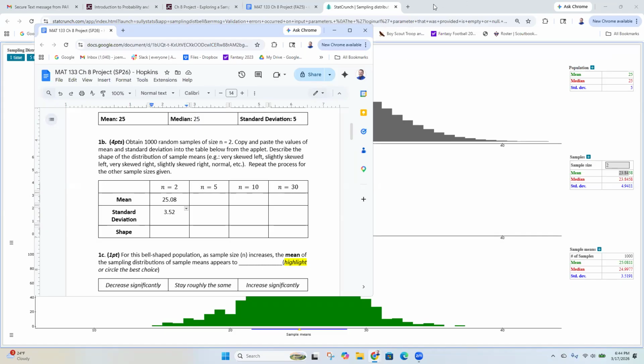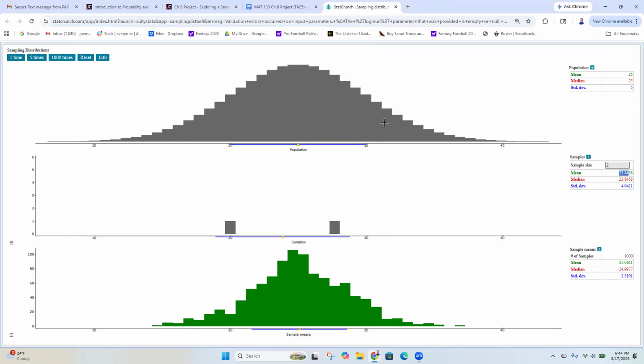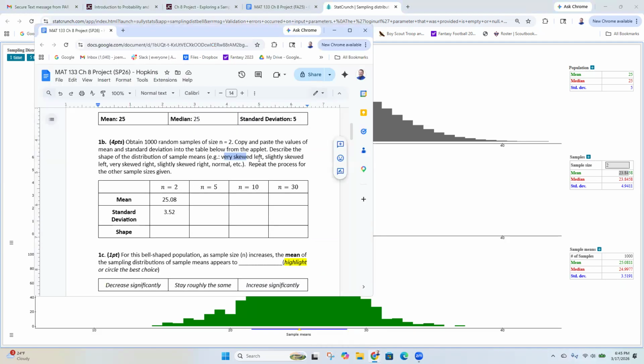All right. So my original population was normal. It was a normal shape. And I took a whole bunch of samples. I took 1,000 samples of size 2, so basically 2,000 people, did a bunch of averages, and I got this distribution down here. What shape is this one down here? Is it very skewed left, slightly skewed left, very skewed right, slightly skewed right, or normal? What do you guys think?